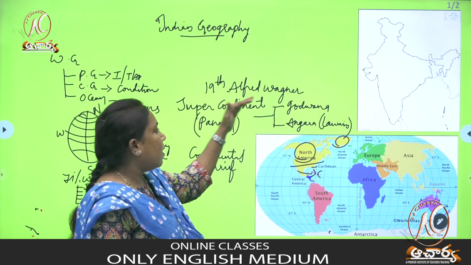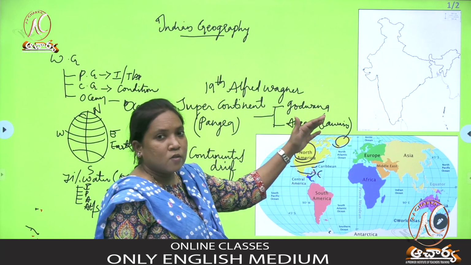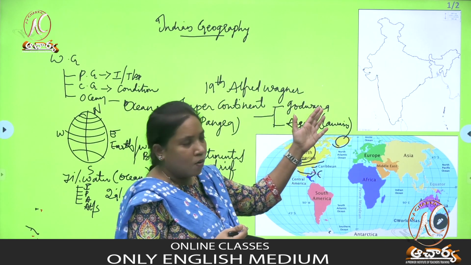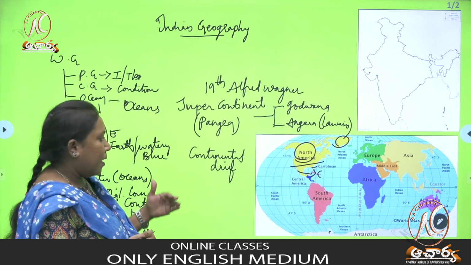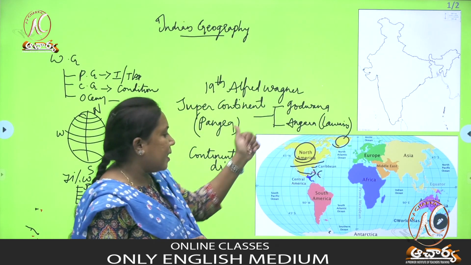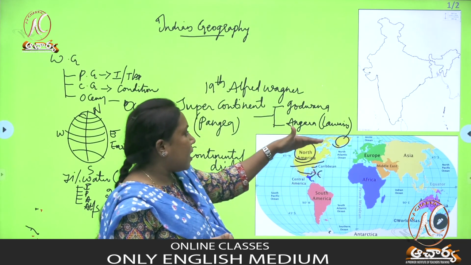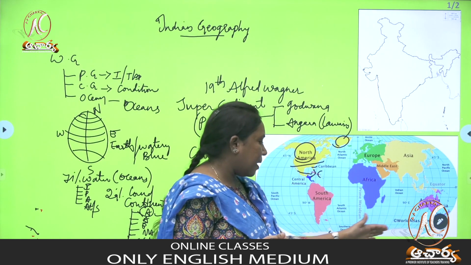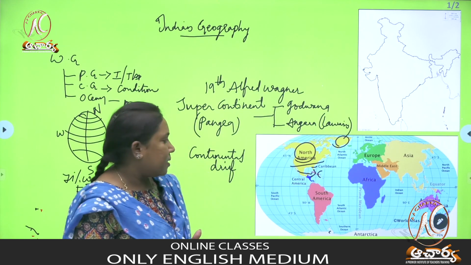Before that we had only one supercontinent, Pangaea, and it was divided into 2 lands. Because of internal processes, these two mainlands were divided, and these 2 lands were again divided into 7 continents. And what are the continents in Gondwana? Asia, Europe, North America, Greenland, Canada, Caribbean, etc. These are some of the lands which are part of Gondwana, and the remaining ones, like Africa, South America, Australia and Antarctica, are part of Angara, which is also called Laurasia.